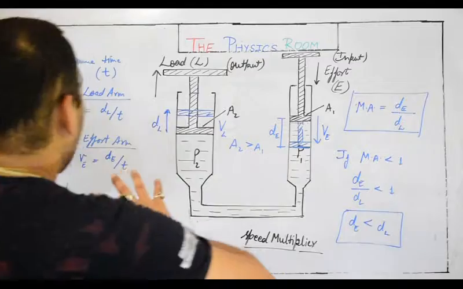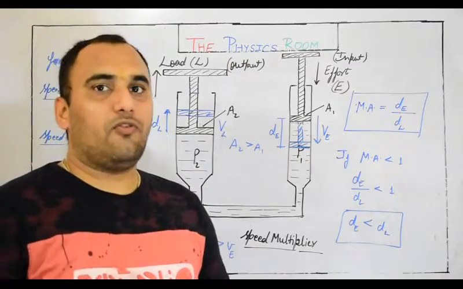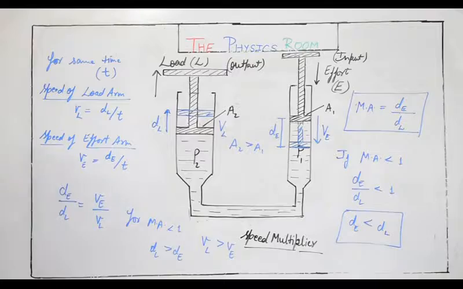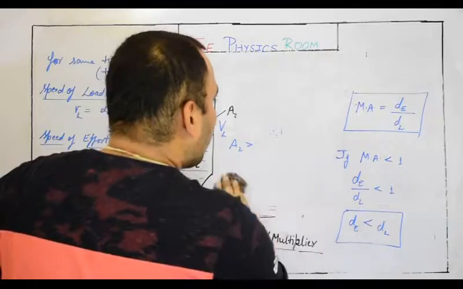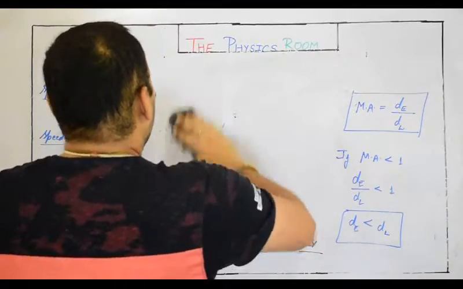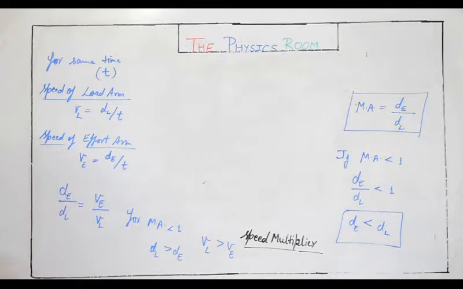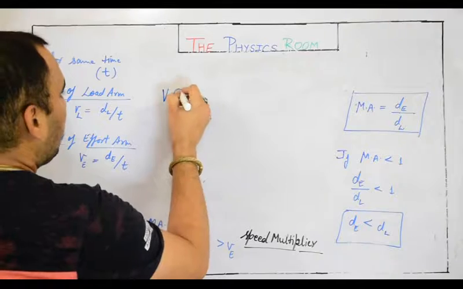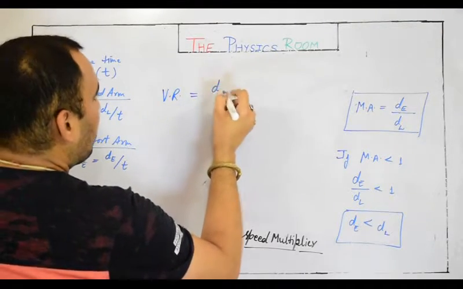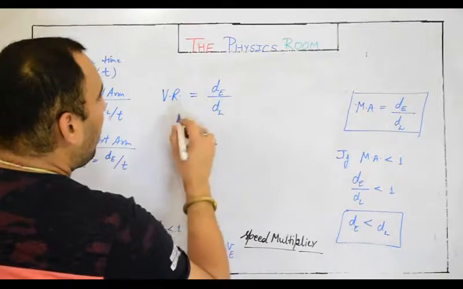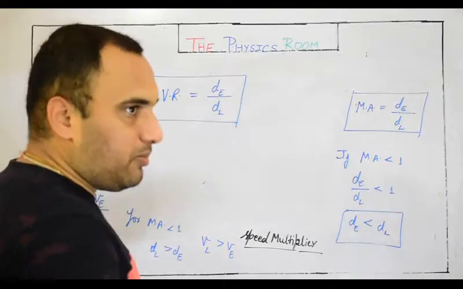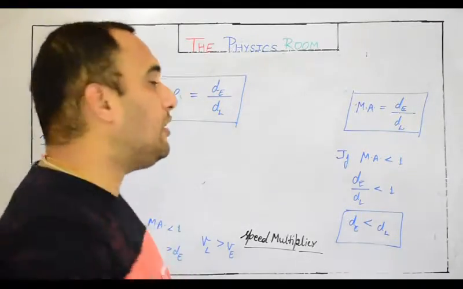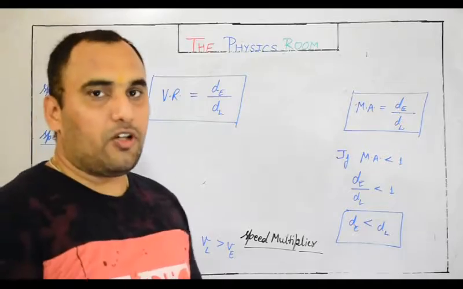Okay. So we have discussed this already, and now let me tell you about velocity ratio, another basic or fundamental property. Velocity ratio is just the distance traveled by the effort arm upon the distance traveled by the load arm. It is the ratio of distance traveled by effort arm upon distance traveled by load arm. Since it's a ratio, it will not have any unit, same as mechanical advantage.